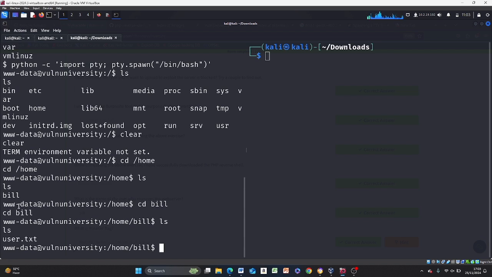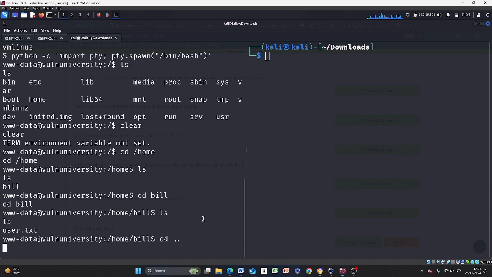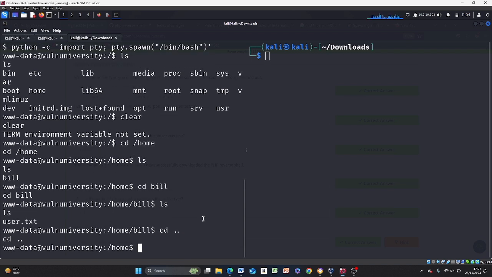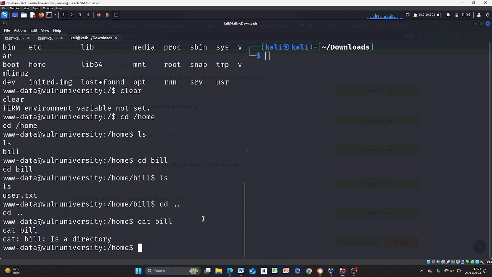Okay, so we see now at least, even if we're not so sure that Bill was the person, we're not so sure if this was a directory, we just tried to move into a directory. If we had done something like cat bill, it was not going to open because bill is a directory.